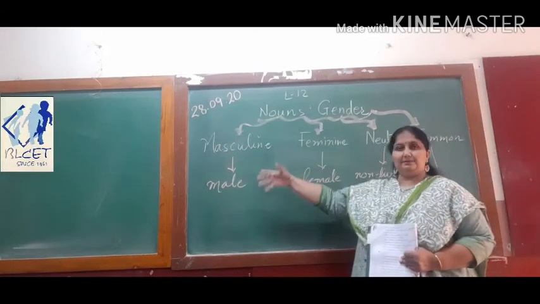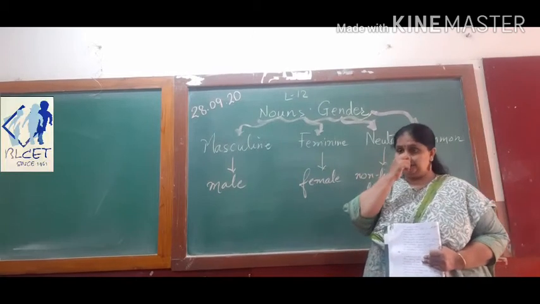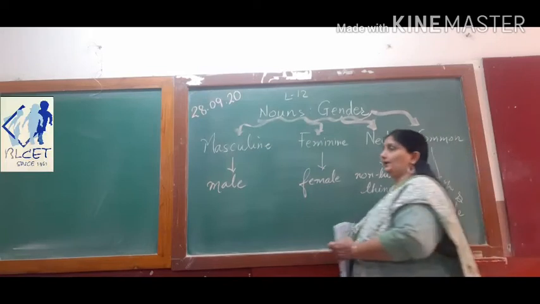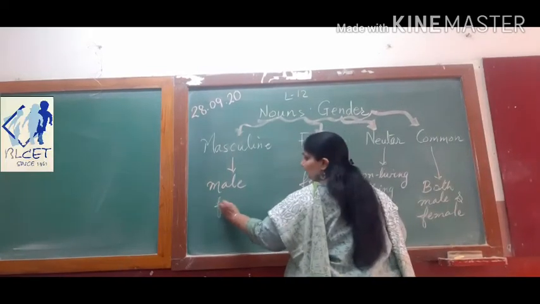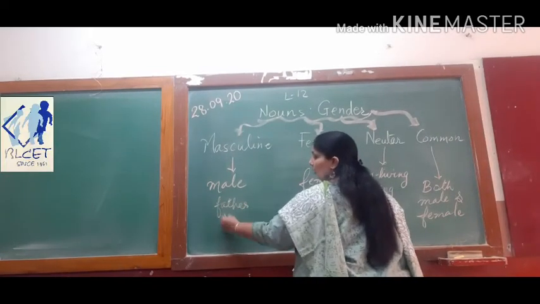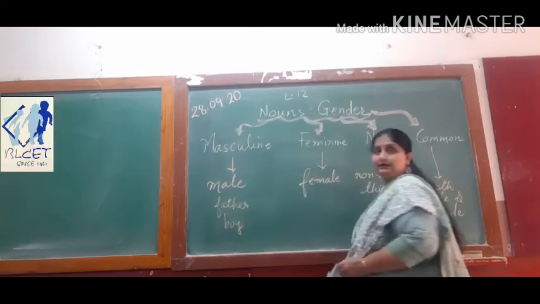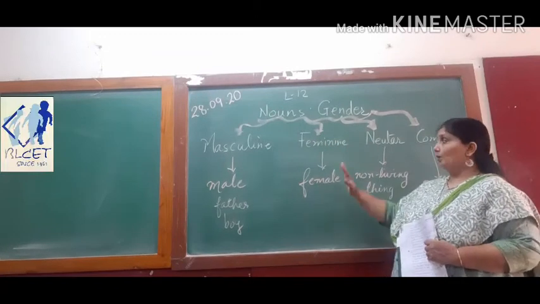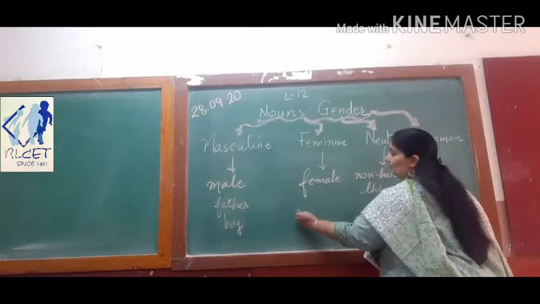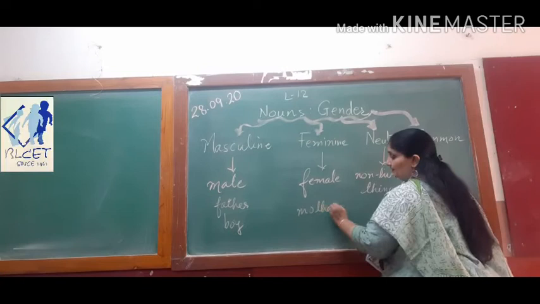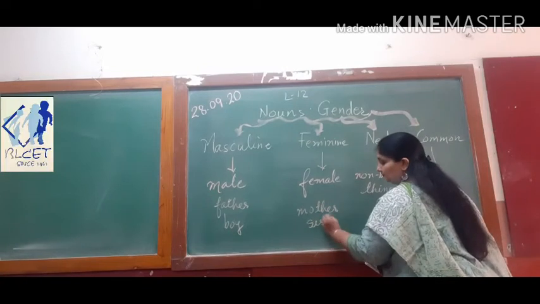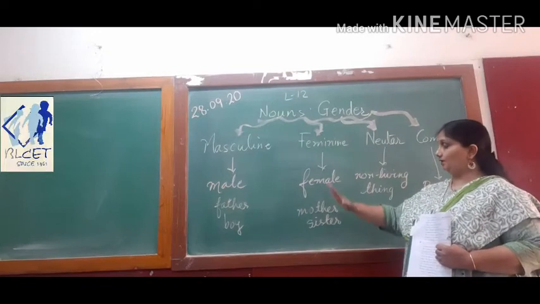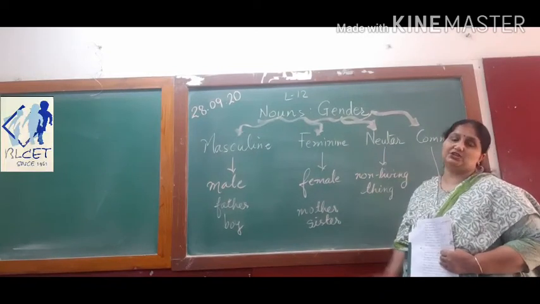So now what are the examples of masculine? Can anybody tell me? What are the examples of masculine? Yes, father, boy. Yes, all the boys, all the male categories are masculine. What are females? Mother, sister. Yes, all the girls, all the females are feminine genders.